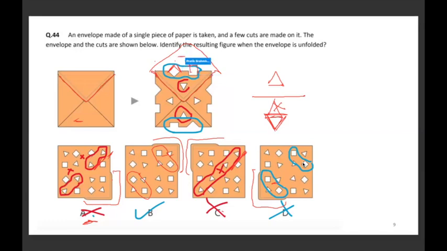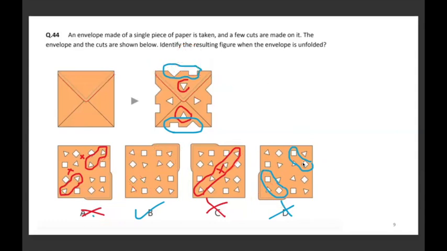So here the cutout form will be something like this, where the diamond will be on the left side and the square will be on the right side. Here, the diamond is on the right side of this, if I rotate it 180 degrees, and it comes on the left side. So D is definitely wrong by that logic, and B is the one which will be chosen. We'll move to the next one.